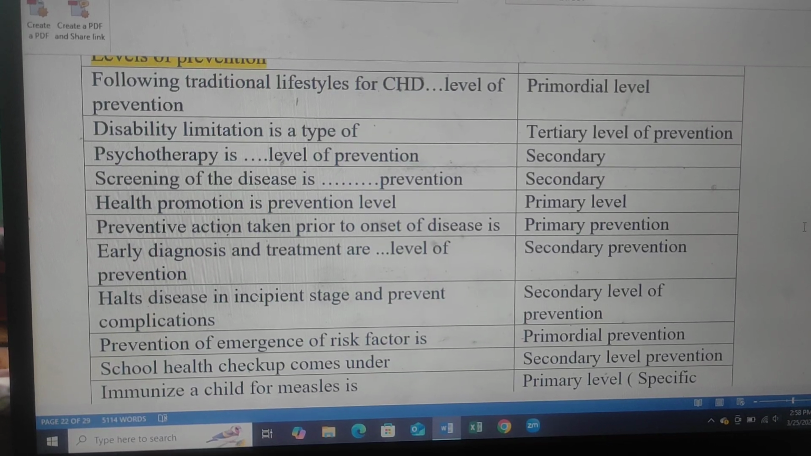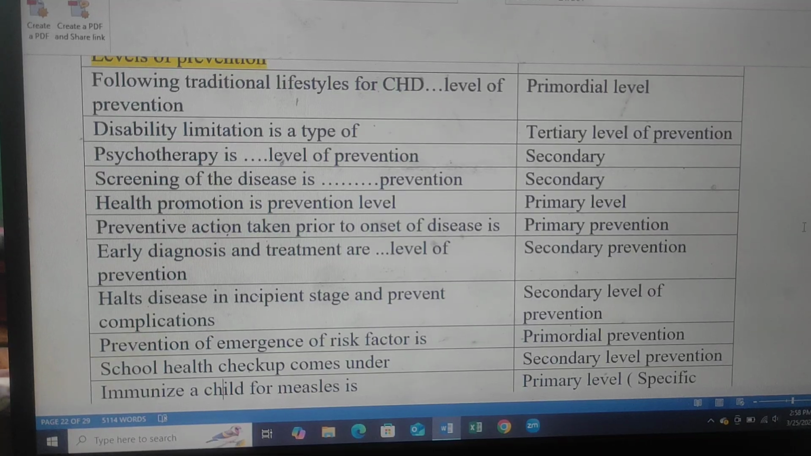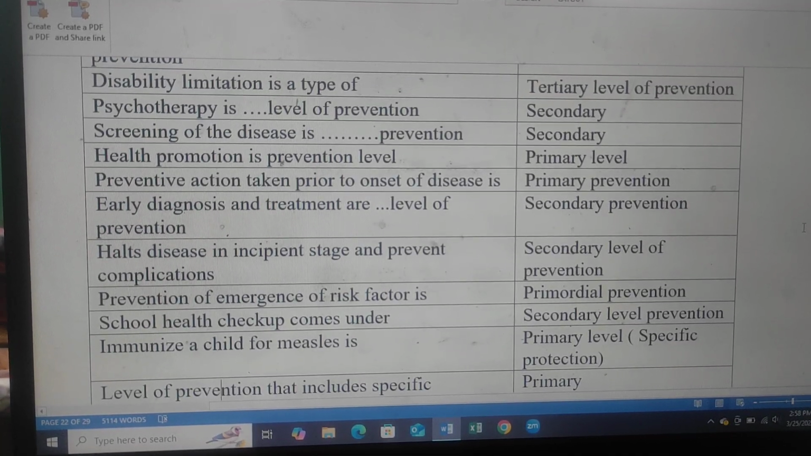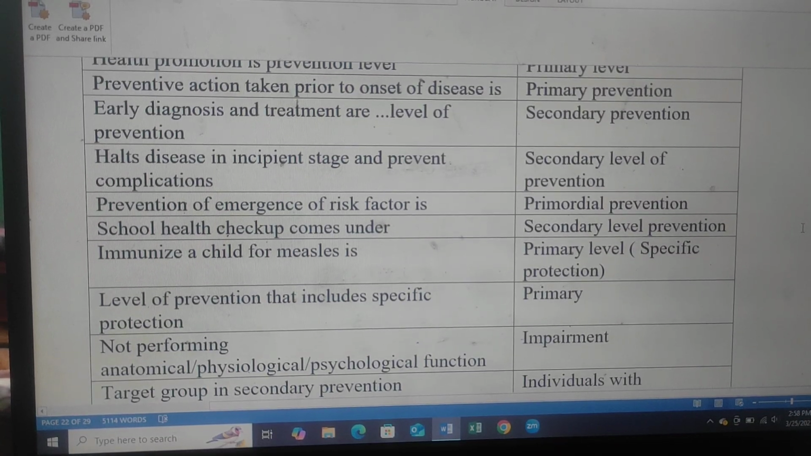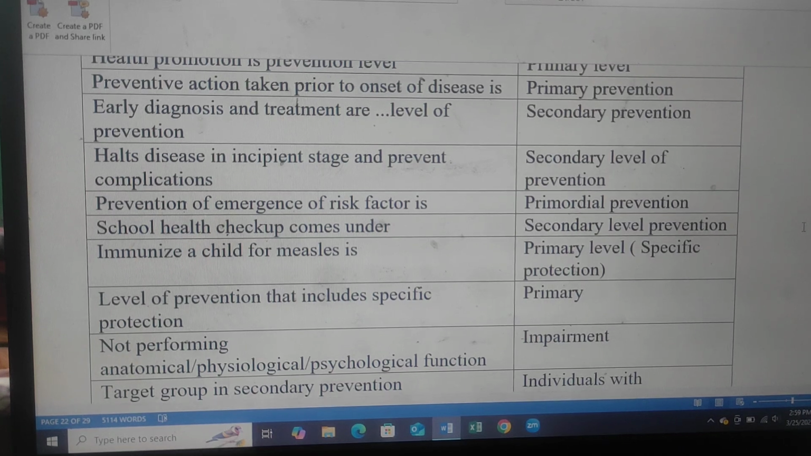Health promotion is primary level of prevention. Preventive action taken prior to onset of disease is primary prevention. Early diagnosis and treatment are secondary prevention. Detecting heart disease in incipient stage and preventing complication is secondary level of prevention. Prevention of emergence of risk factors is primordial prevention. School health checkup comes under secondary level prevention.